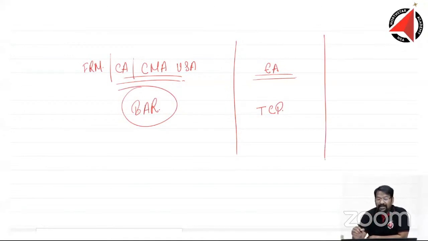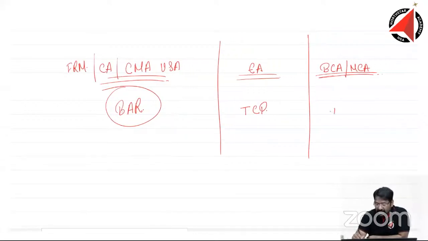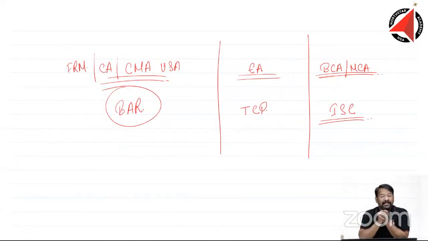If you are coming from a science background, you have done computers, you have done BCA, you have done MCA, something like that, more into computers, then only I would advise you to go with the ISC paper. If you are coming from a BCA, MCA background, majorly in science and into computers, into technology, then I would suggest you go with the ISC paper.